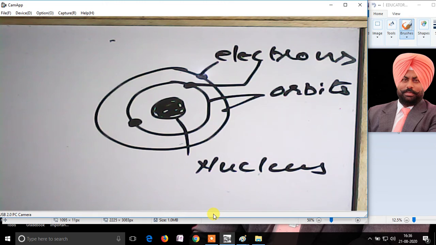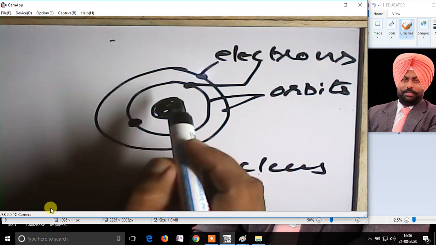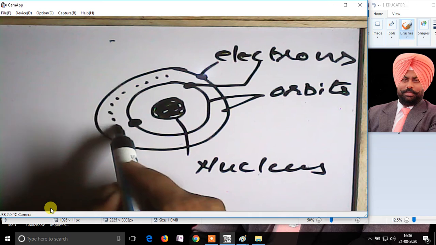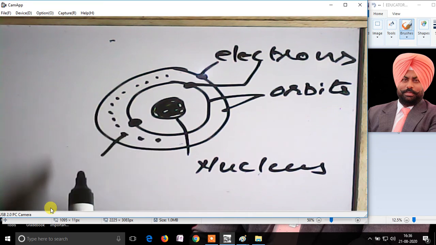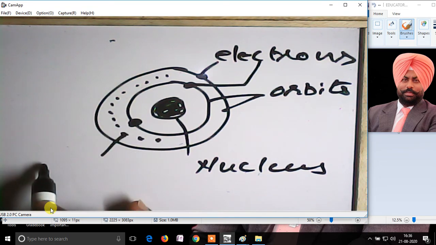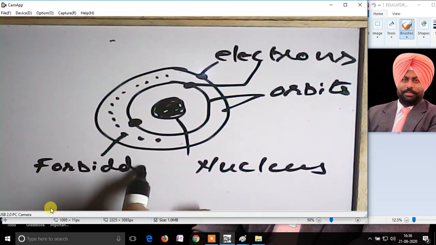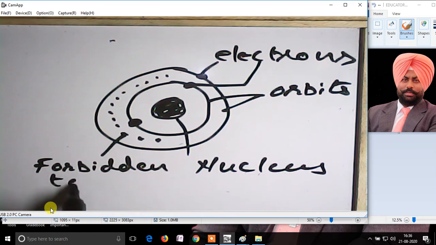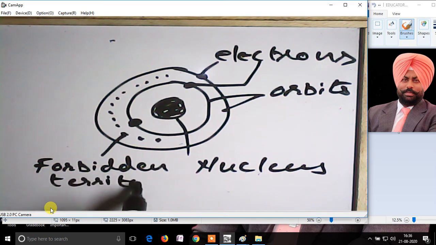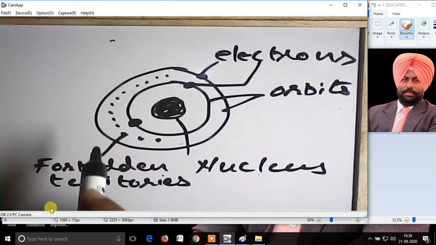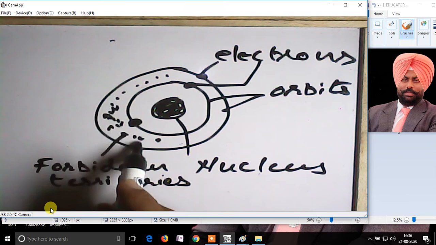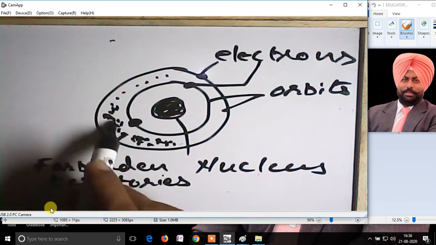These are the specific paths in which the electrons revolve. The space between the two orbits is called forbidden territories.